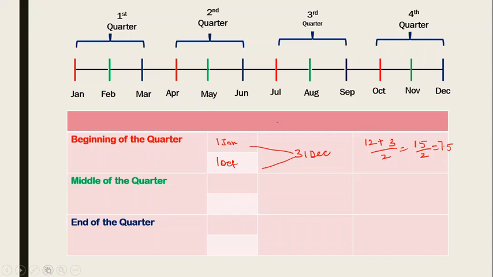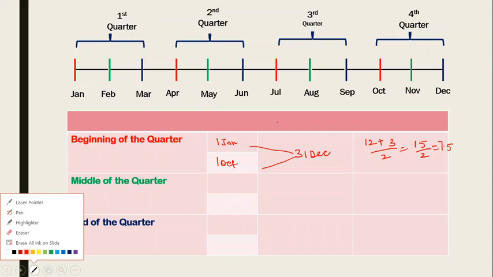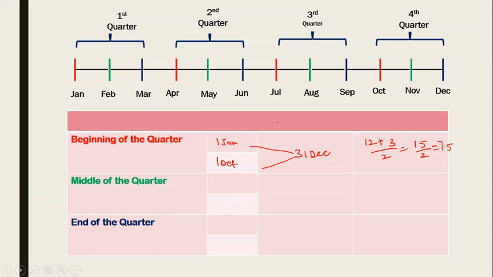Okay, when I say middle of the quarter, so this quarter middle is Feb, and again in this also what I have to see, middle is Feb. Month is Feb, I got it, but I have to find out the date also. So middle is Feb and the date is 15th. So what I'm going to take here, 15th of Feb. Move to the last quarter. This is the last quarter, middle is November, and date will of course be 15th of November.